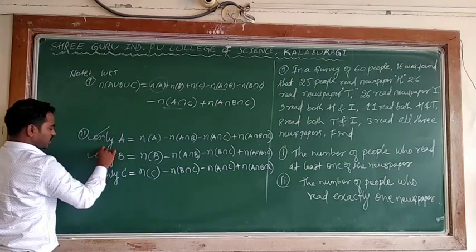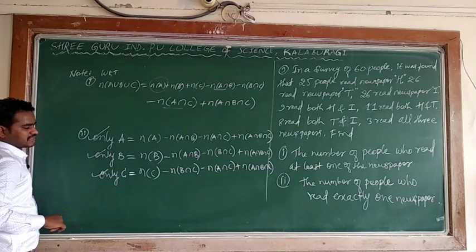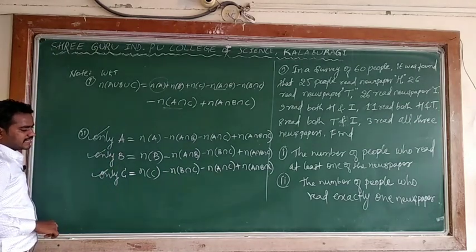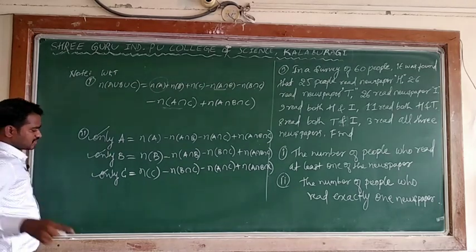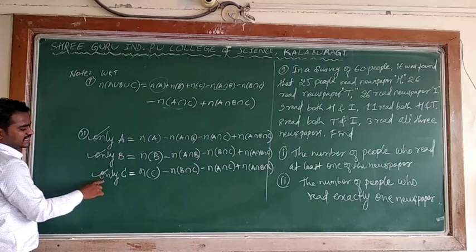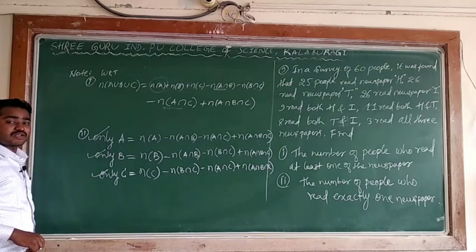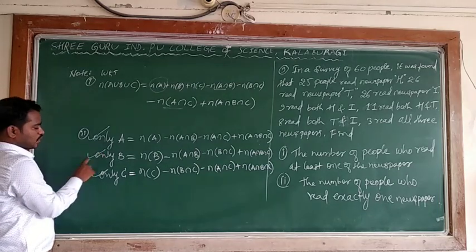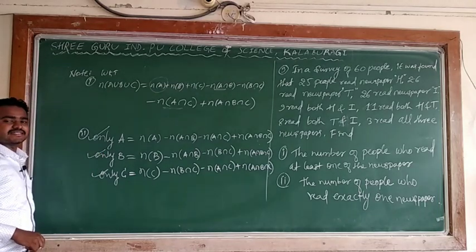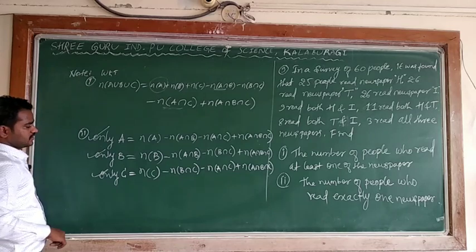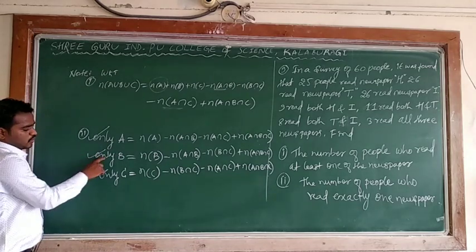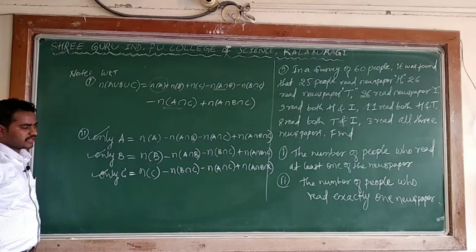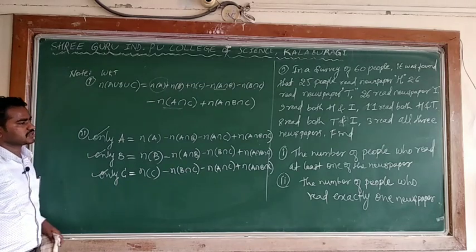Only A, only B, only C: exactly one newspaper can be obtained by only A plus only B plus only C. Okay, copy this. This is the required note.